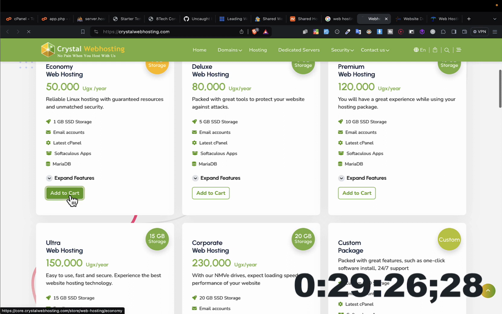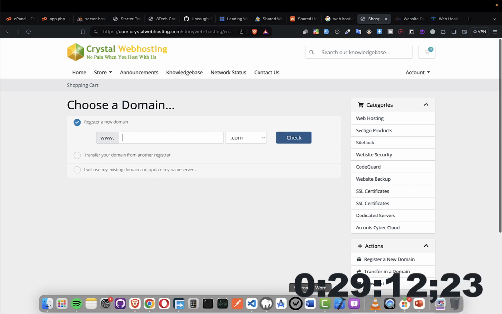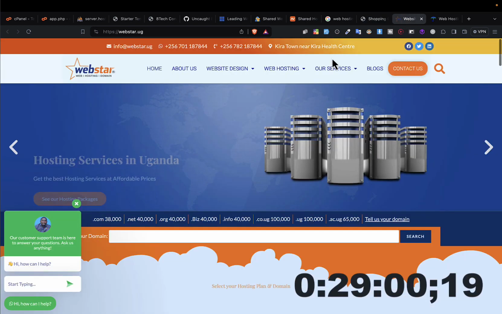You just click add to cart. They'll ask you to enter your phone number and then you check out. On the checkout, they'll give you the local ways of paying that money. For example, they want me to put my domain. I'll put my domain and then I say check and then I submit. And then these people will go ahead and contact me, and then I take the money to their company by cash, or I send it to them using mobile money. That is one way.